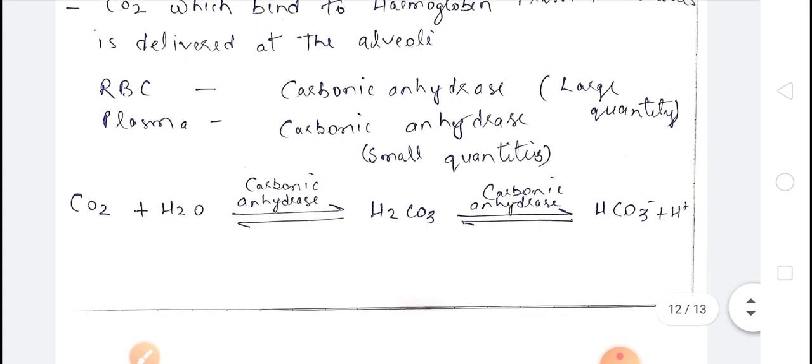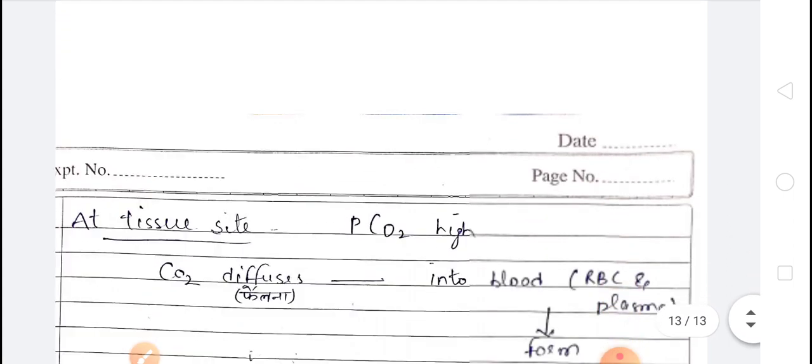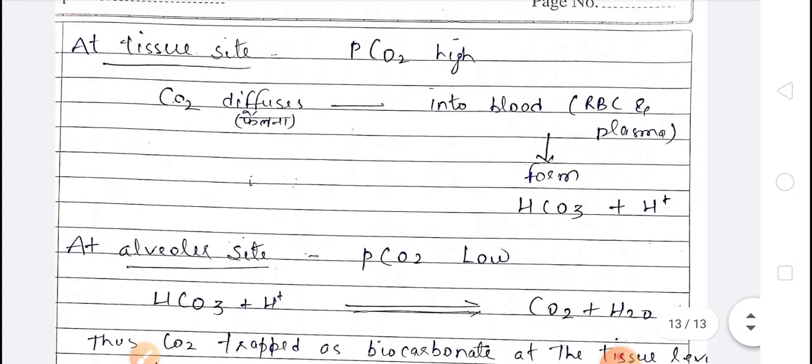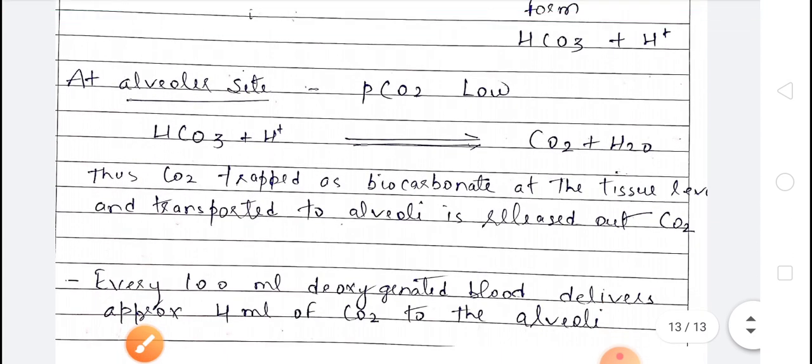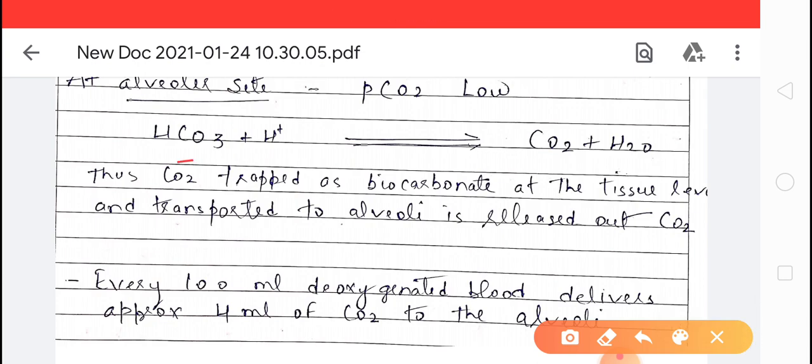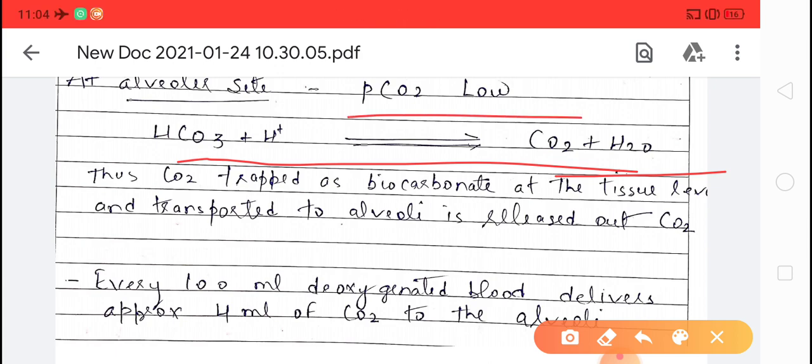Okay, the partial pressure of carbon dioxide will be low here. Okay, you can see here at the tissue site CO2 diffuses into blood and forms HCO3, while at the alveolar site the HCO3 again reverses to form CO2 and H2O because the partial pressure of carbon dioxide will be low here.